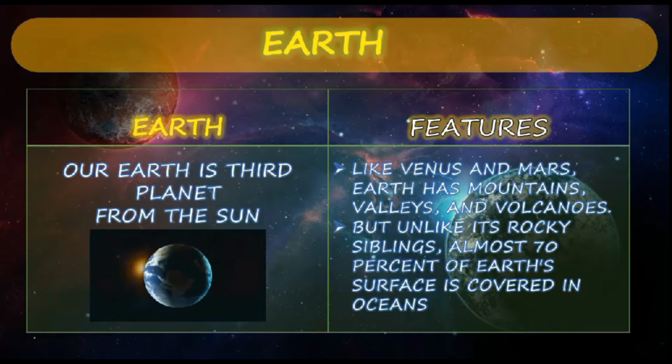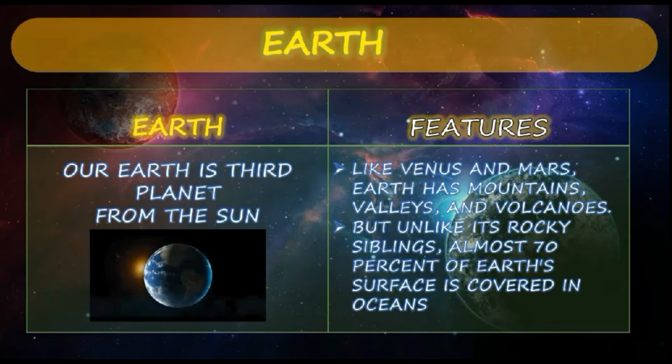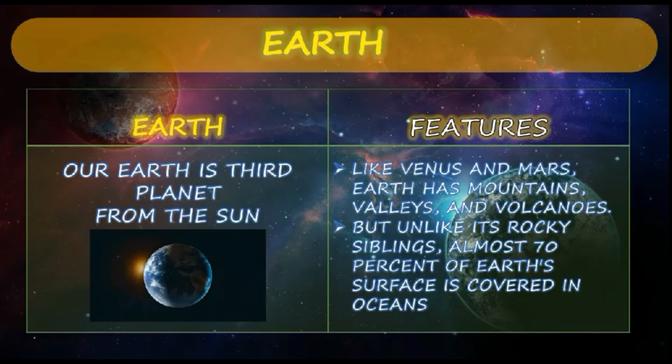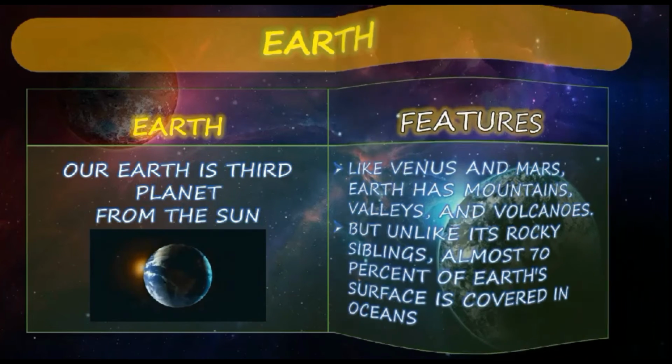So we all know that Earth is the third planet from the Sun. About 29.2% of the Earth's surface is land, consisting of the continents and islands. The remaining 70.8% is covered with water, mostly by oceans, seas, gulfs, and other salt water bodies. Earth's atmosphere consists mostly of nitrogen and oxygen. Earth's orbit around the Sun takes about 365.25 days. Earth is the densest planet in the solar system and the largest and most massive of the 4 rocky planets. Almost 8 billion humans live on the Earth and depend on its biosphere and natural resources for their survival. So this is all about the Earth.